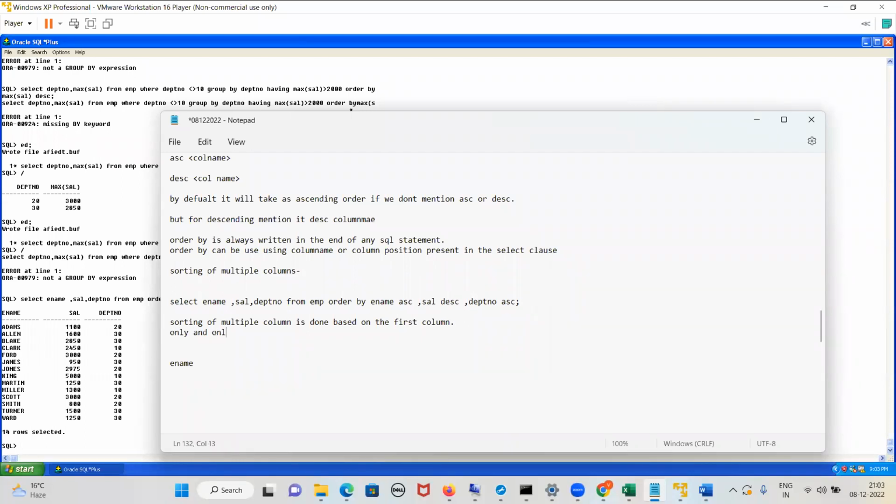Only and only if the value is the same in the first column, then sorting will be done on the basis of the second column and so on. What is this line telling? This is a very powerful line.